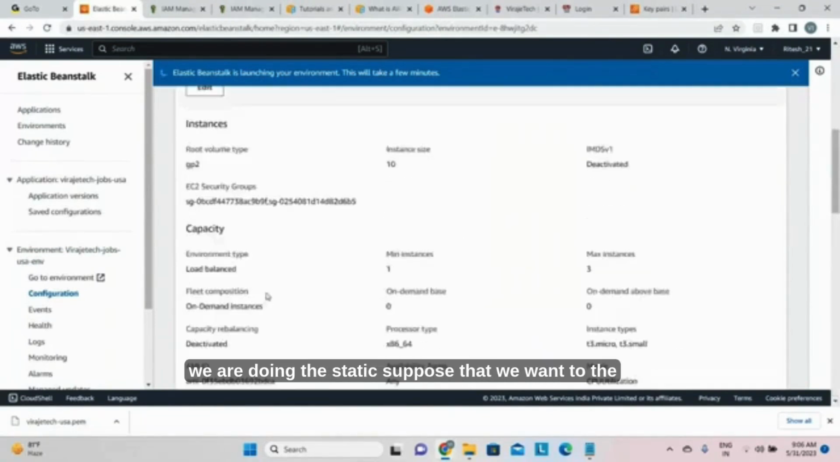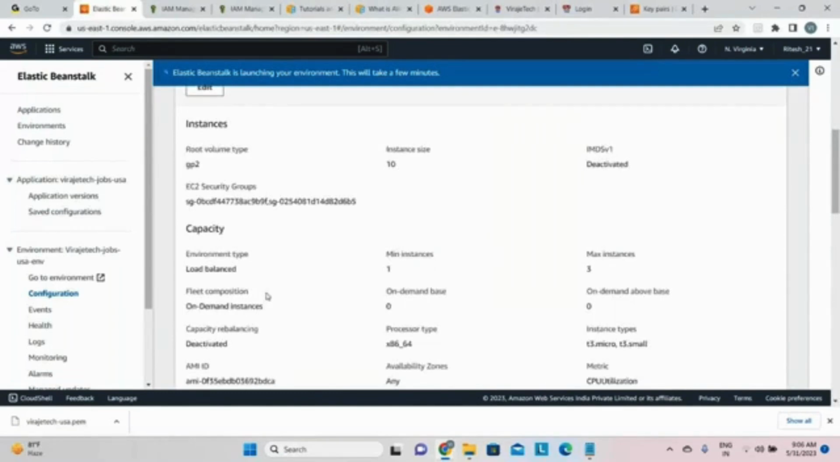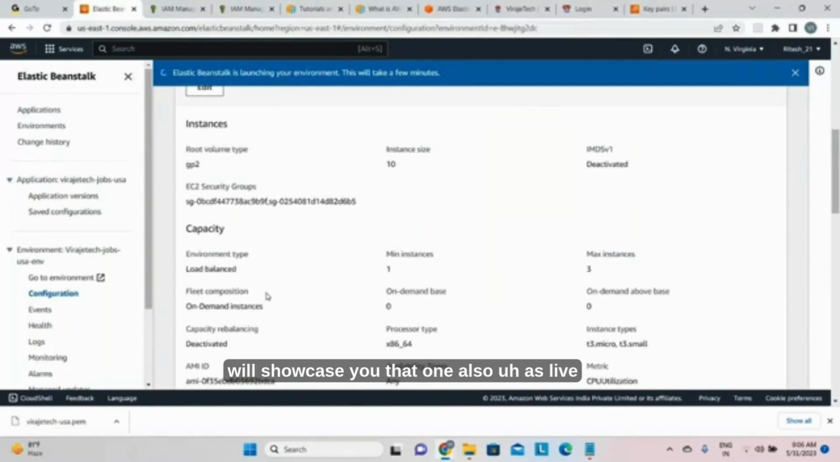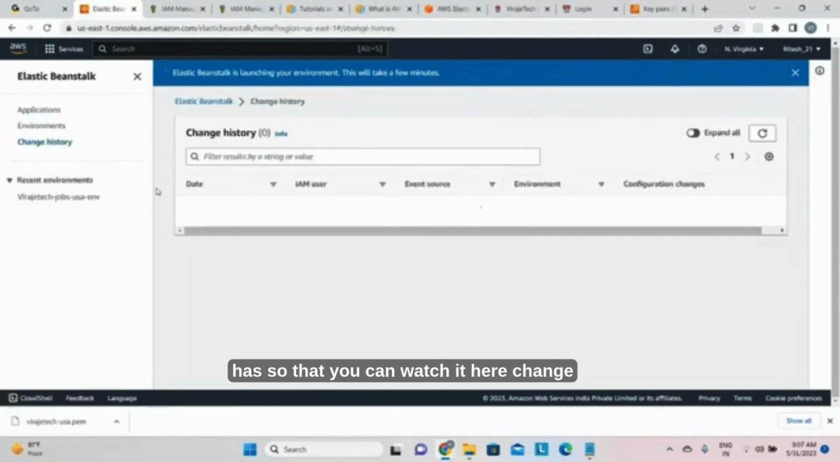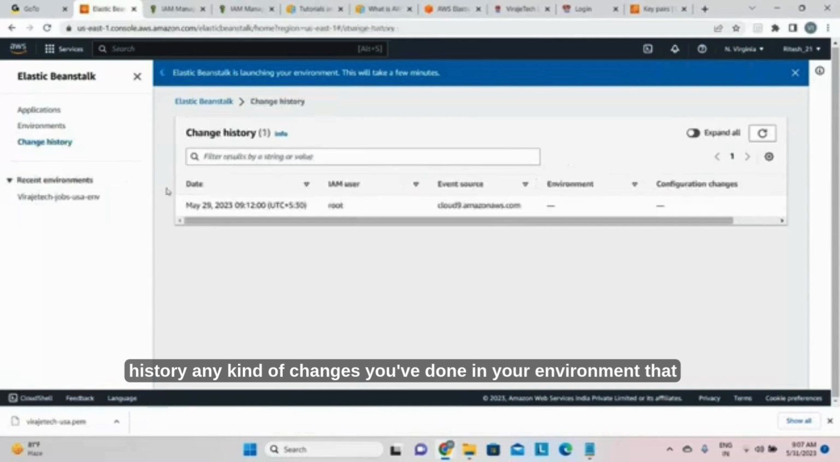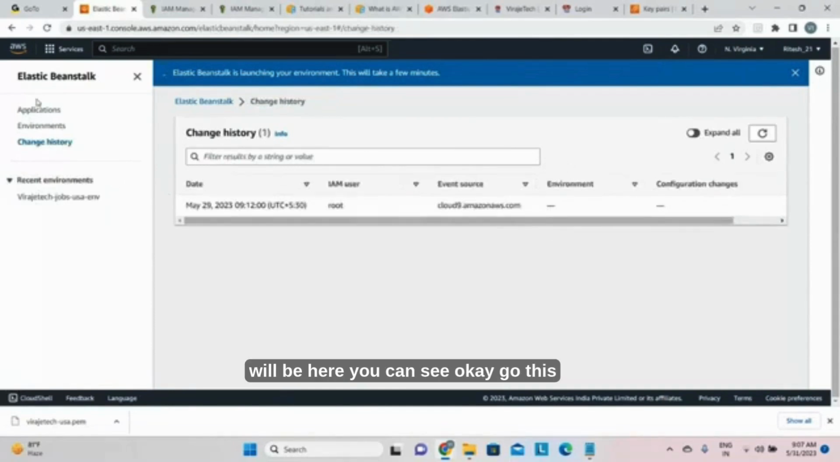So as of now we are doing the static. Suppose we want to do the dynamic, then with a dynamic application we can also connect the database. I will showcase that also live. Okay, now application version. So whatever version your application has, you can watch it here. Change history: any kind of changes you made in your environment will be here, you can see.